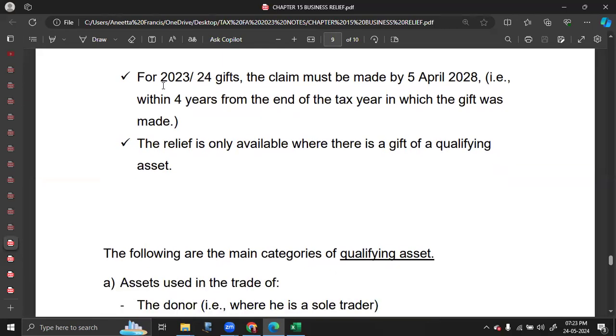Again, there is a period within which they have to claim their gift relief, which is made by 5th April 2028. So, from the end of your tax year, 4 years is what you have to count. So, that is 5th April 2028.